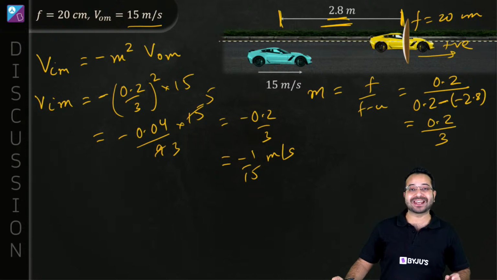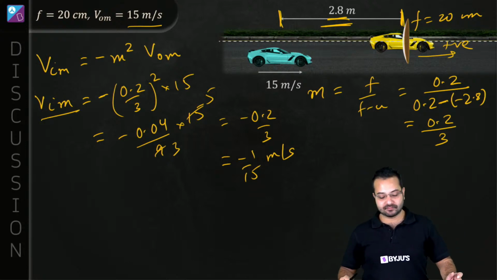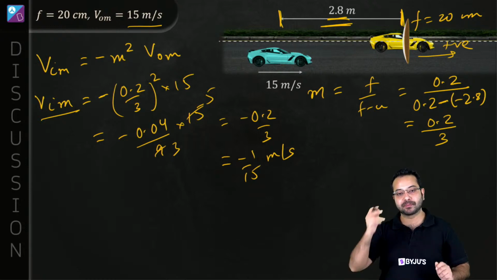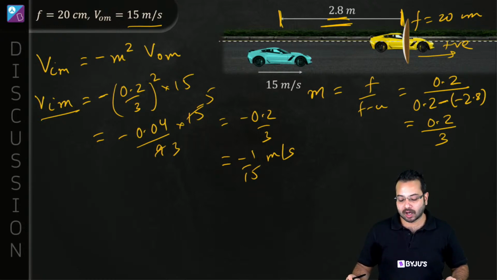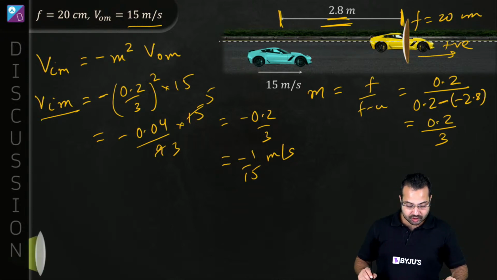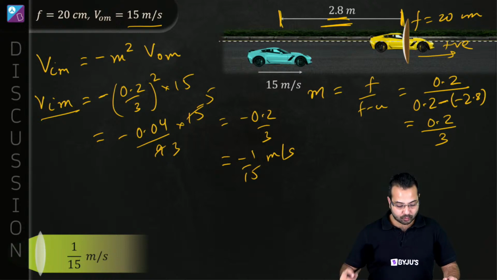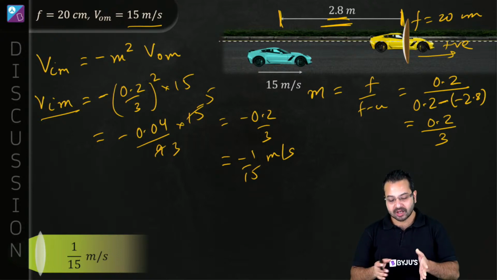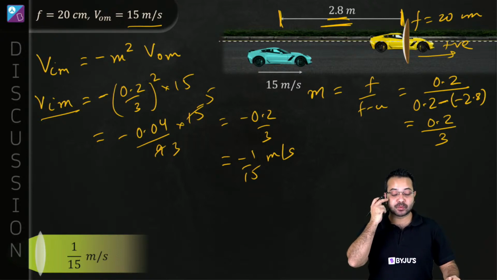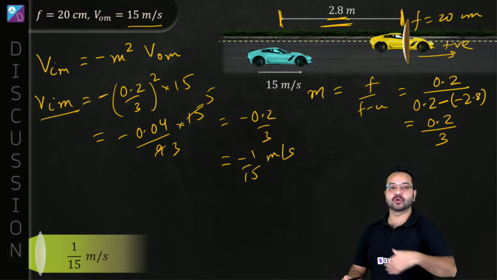Alright, so the velocity of the image with respect to the mirror is going to be minus 1 upon 15 meter per second. Minus meaning that the relative velocities are going to be in the opposite direction. If you just have to tell the speed, then the speed is going to be 1 upon 15 meter per second. Is that correct? Now this was the velocity of the image when the object is moving longitudinally.